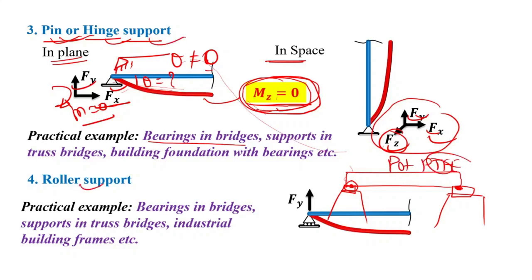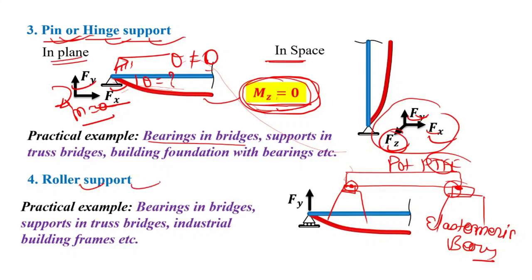And secondly, roller supports, which are used in bridges, are elastomeric bearings. When we study bridge engineering, we will see the various types of bridge bearings, right?